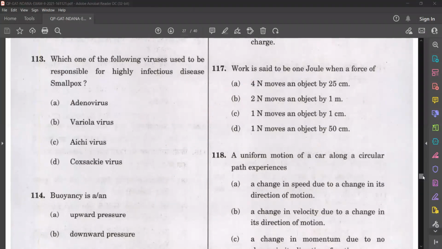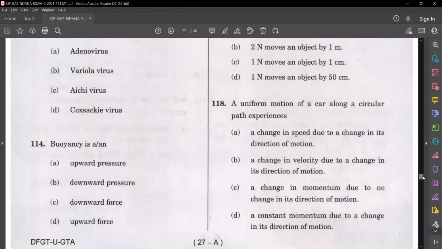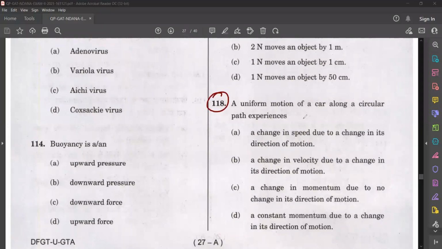Question number 118. A uniform motion of a car along a circular path experiences: a change in speed due to a change in its direction of motion; change in velocity due to a change in its direction of motion; a change in momentum due to no change in its direction of motion; a constant momentum due to a change in its direction of motion.